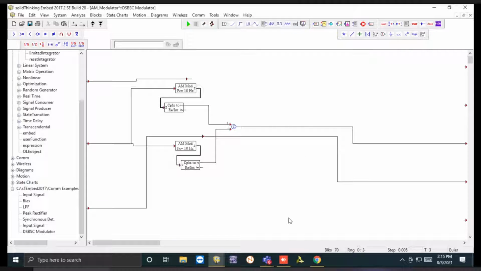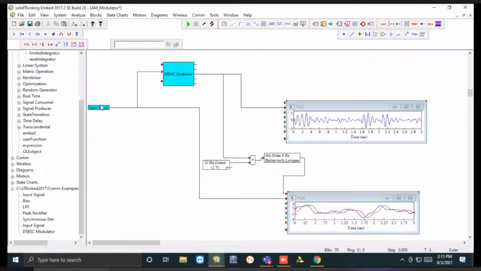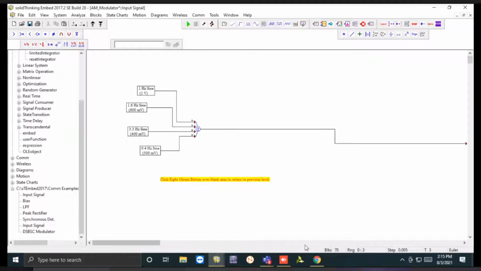And then in the DSBSC, we have this structure. You can take a snapshot of this one also. Right. And then we have this master signal.